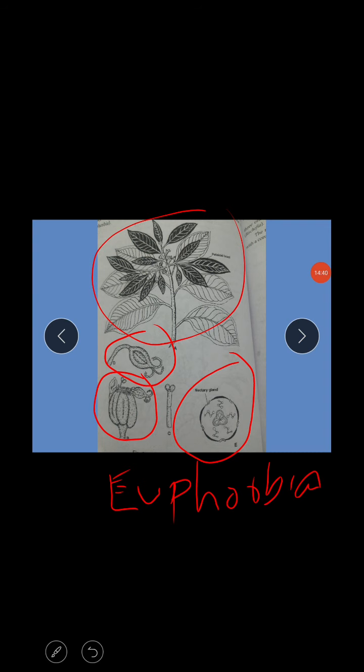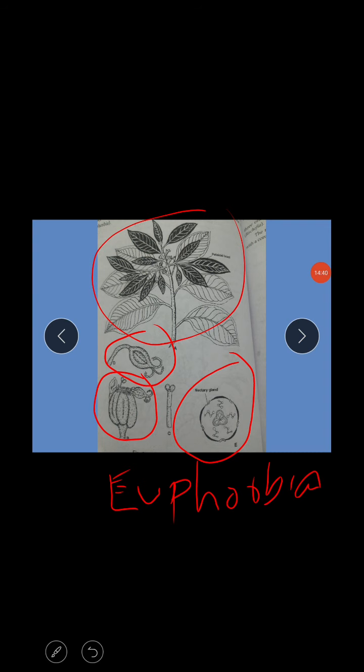This is the Euphorbiaceae family: vegetative characters and floral inflorescence characters, the floral individually, perianth like sepals and petals, stamens and androecium, and the seed and economic importance. I will just explain the important points, up to 5, 6, 7 points.